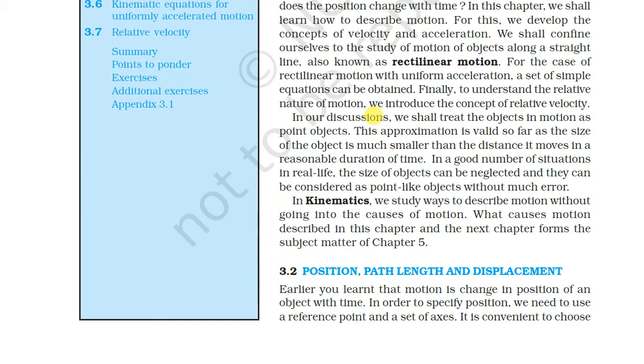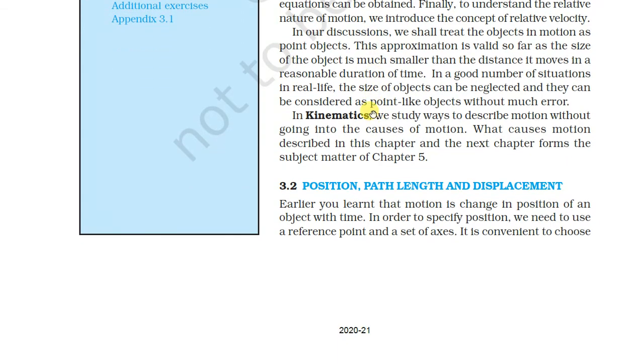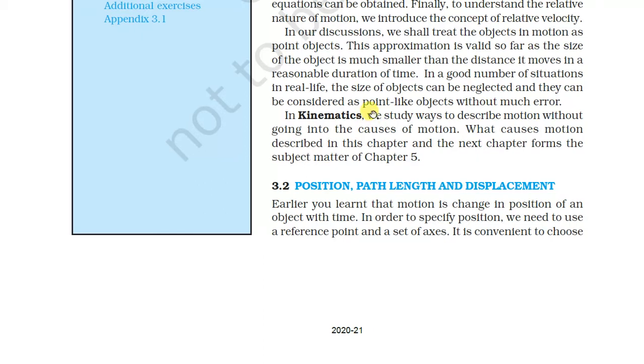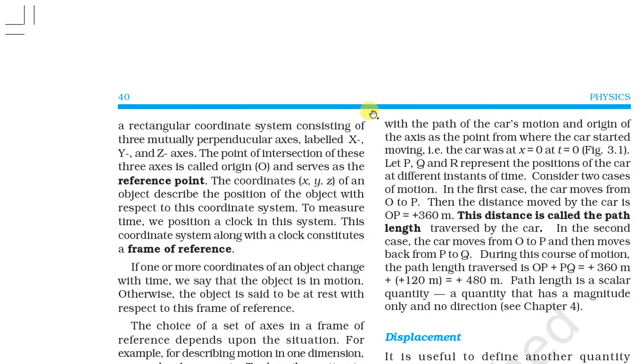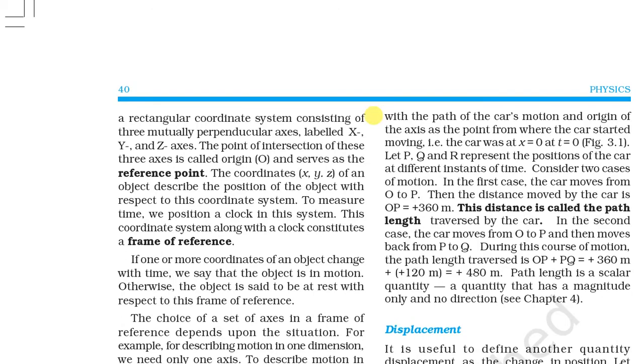Okay. Now our another topic is position, path length, and displacement. Earlier we learned about motion and change in position of an object with time. When the position of an object changes with time, what does it mean? Suppose a rectangular coordinate system consists of mutually perpendicular axes labeled x, y, and z. The point of intersection of these three axes is called the origin.